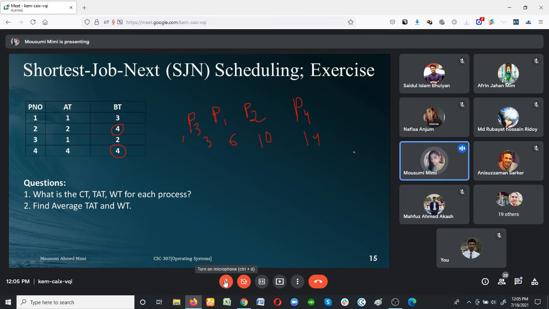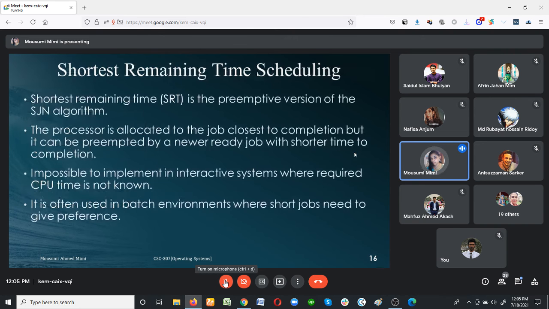After completing all of the algorithms, I will provide you an assignment, depending on all types of algorithms. So you have to submit the assignment. Then the next algorithm that you learn is shortest remaining time scheduling. Now the thing is, guys, previously the two algorithms that you learned, first one is first come first serve, second one is shortest job next.